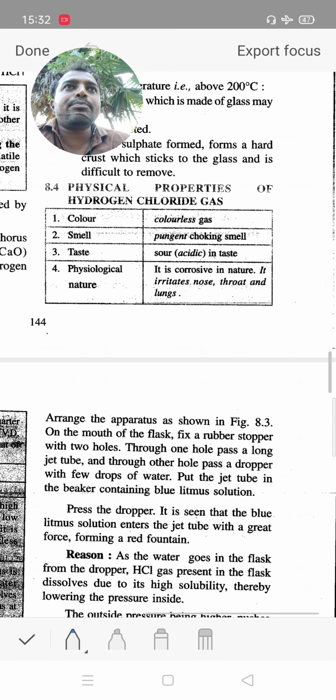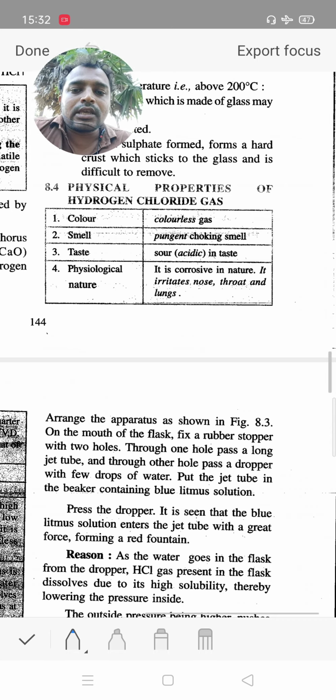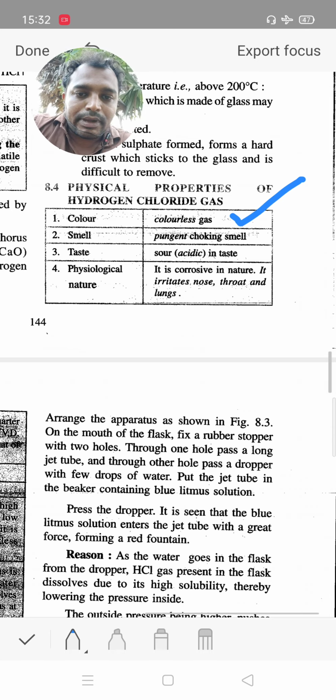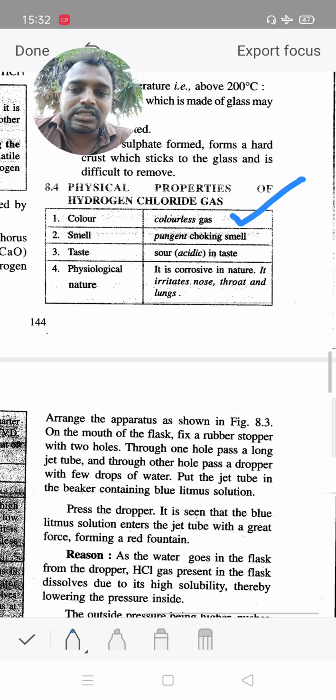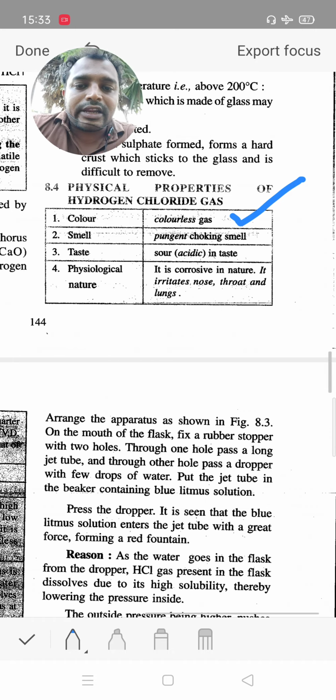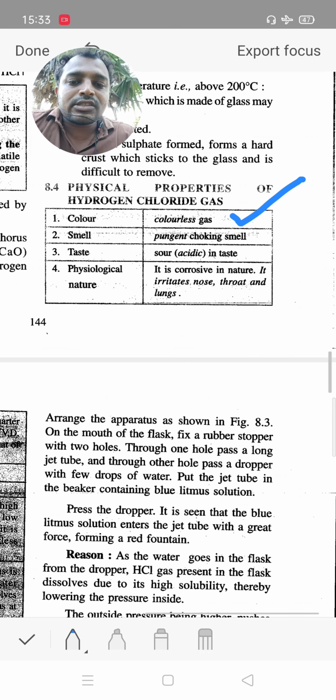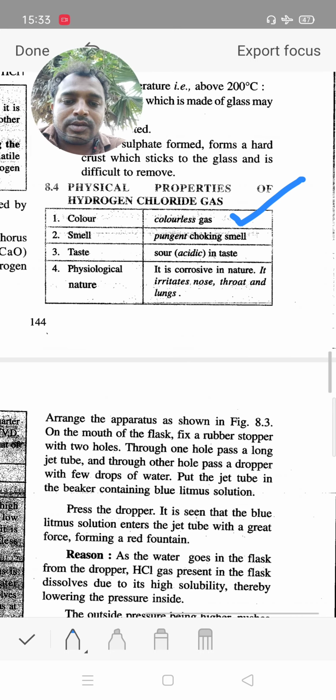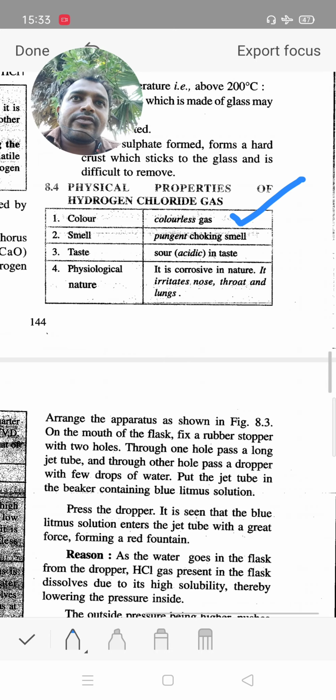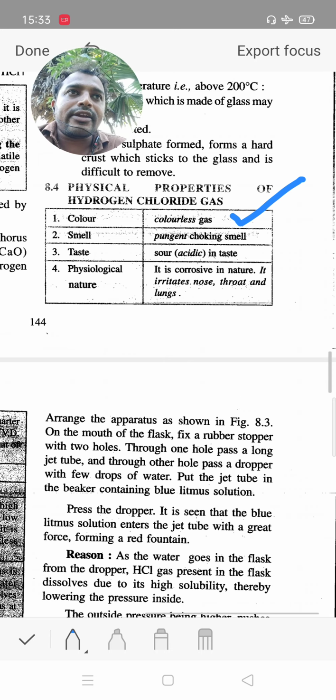Now, physical properties of HCl gas. It is a colorless gas with a pungent, choking smell, and an acidic, sour taste. Physiologically, it is corrosive in nature. It irritates the nose, throat and lungs. So students, handle hydrochloric acid carefully.